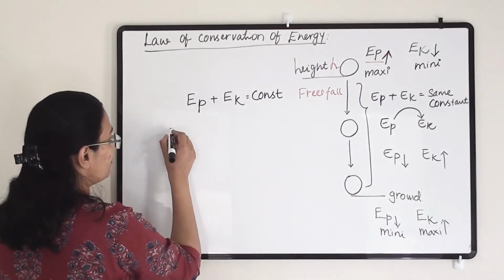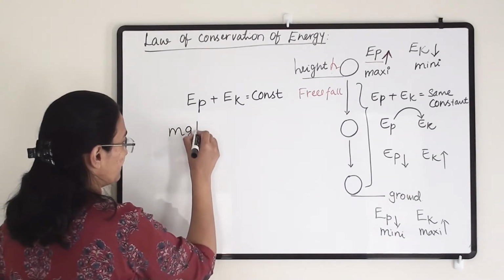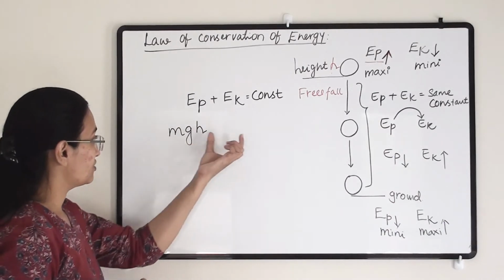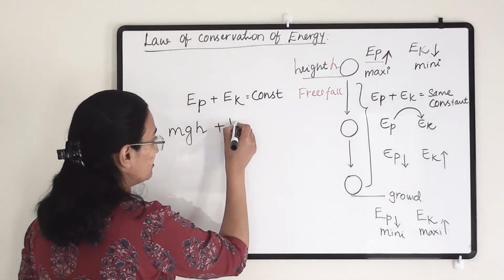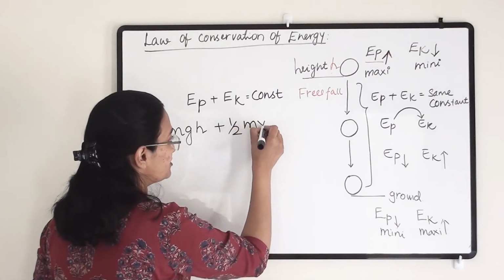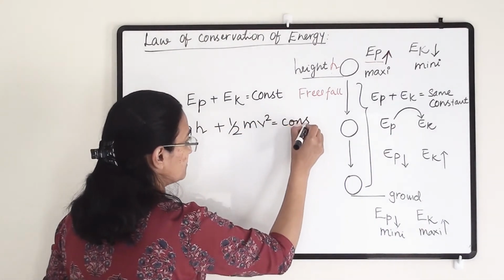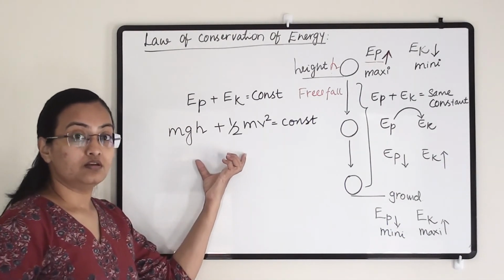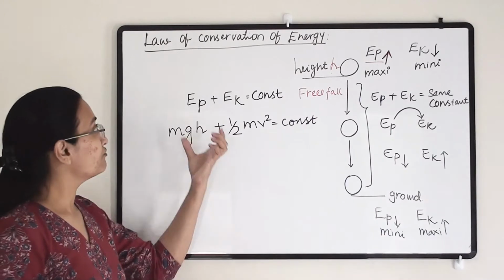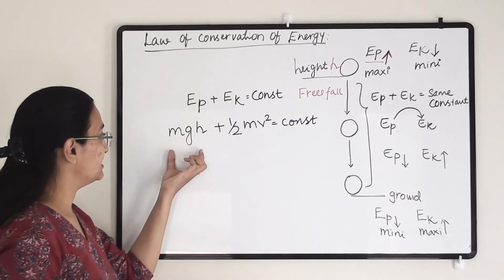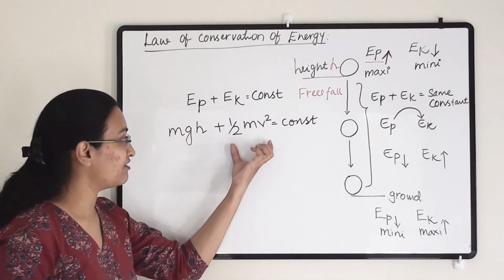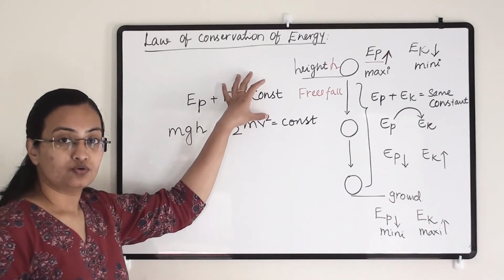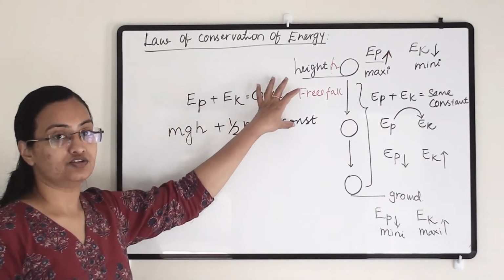Now we know that the energy equation for potential energy is mgh, whereas kinetic energy is 1/2 mv square. So when we are solving a numerical for the law of conservation of energy, then mgh plus 1/2 mv square equals constant, because the total of the potential energy and kinetic energy is constant.